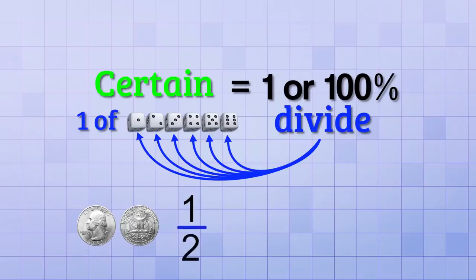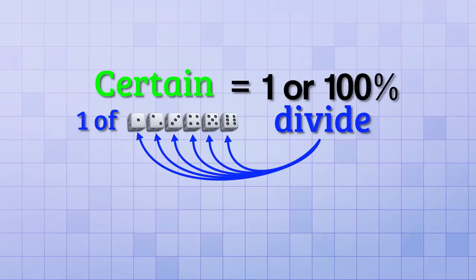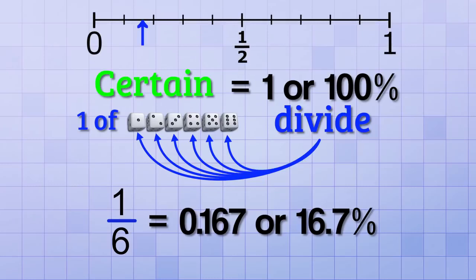1 divided by 2 is 1/2, which is the decimal 0.5 or 50%. But with the die, we need to divide the probability up evenly between 6 possibilities. 1 divided by 6 is 1/6, which is equivalent to 0.167, or 16.7%. So that would be right here on our probability line.